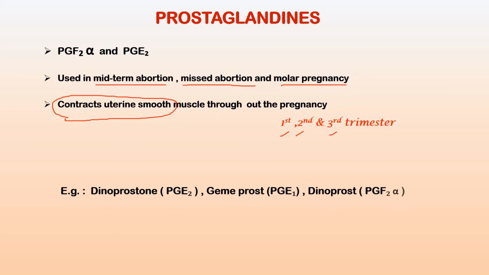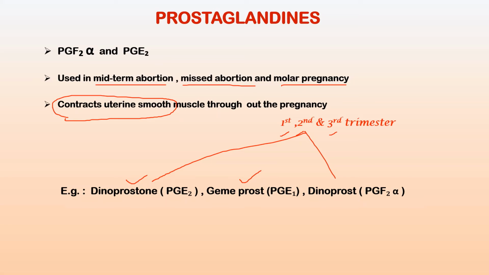In the first trimester, gemeprost and dinoprostone are used intravaginally to soften the cervix before operative procedures. In the second trimester, dinoprostone and dinoprost are used in midterm abortion, and they increase the uterine contractions and soften the cervix.